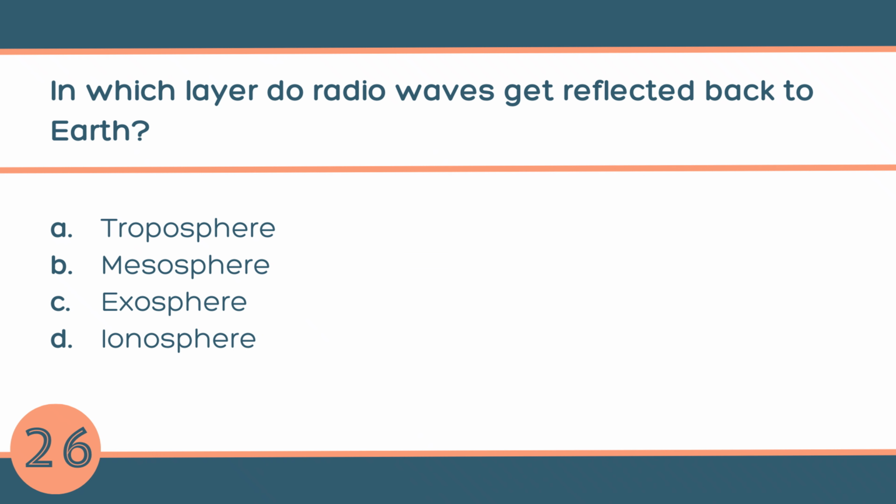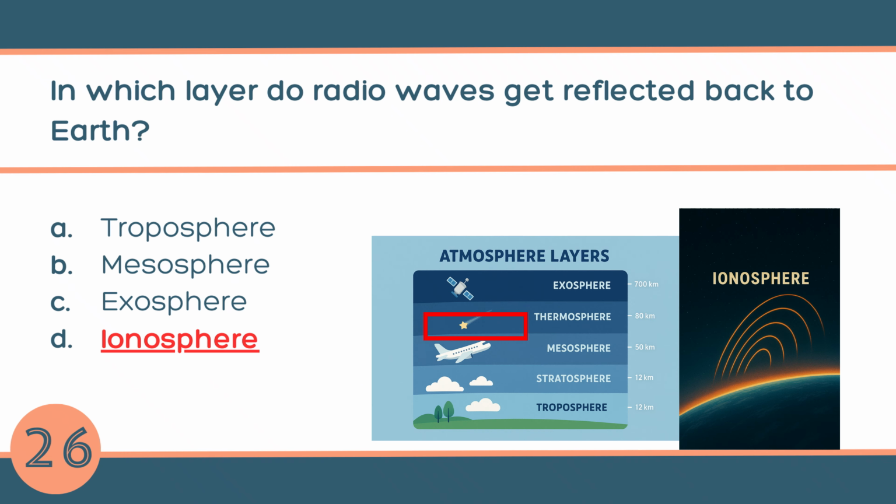Question number 26. In which layer do radio waves get reflected back to Earth? A. Troposphere, B. Mesosphere, C. Exosphere, or D. Ionosphere. The answer is D. Ionosphere. The ionosphere is a part of the thermosphere. It contains charged particles that can bounce radio signals, allowing long distance communication.